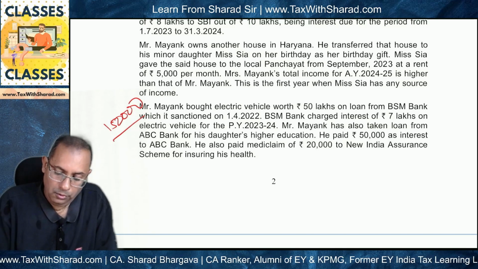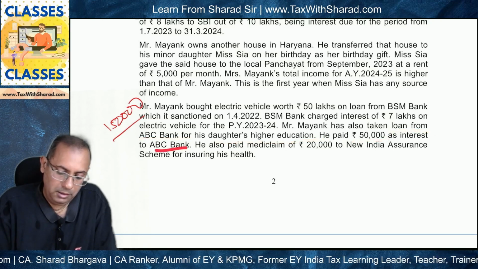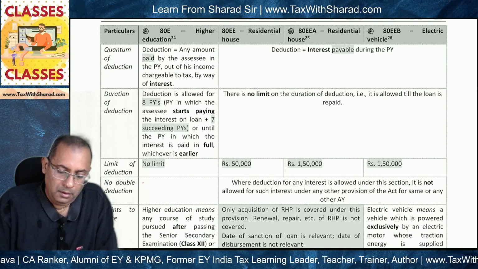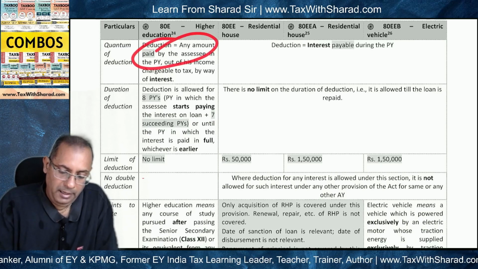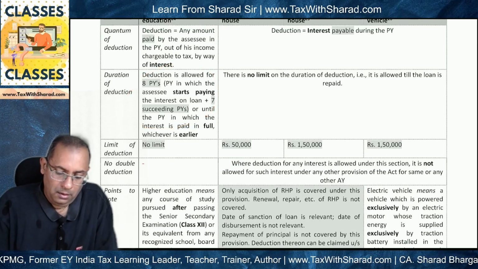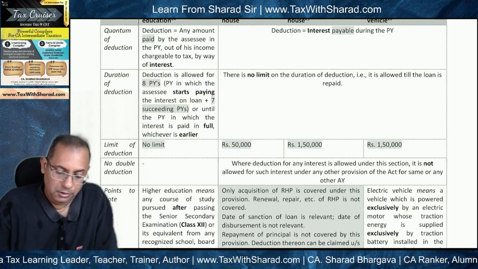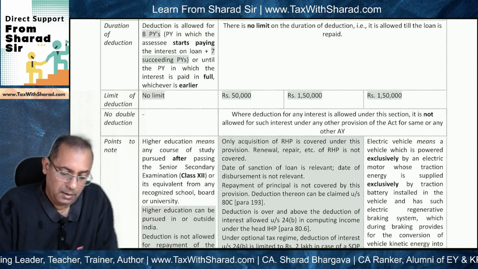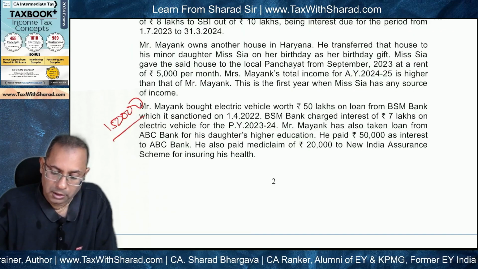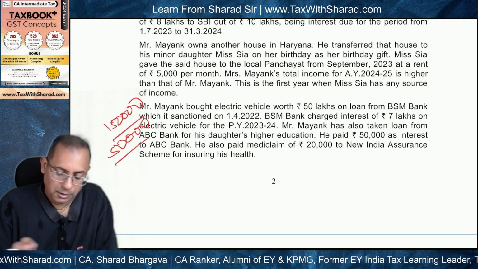Okay. Then the question states, Mr. Mayank has also taken a loan from ABC Bank for his daughter's higher education, and he paid 50,000 as interest to ABC Bank. Now here section 80E will become applicable, where the deduction will be of any amount paid by the assessee in the previous year, and the deduction is allowed for 8 previous years from the previous year in which the assessee starts paying the interest on loans. So we are assuming that this condition is satisfied in our question, and the limit of deduction is no limit. So basically under section 80E, this 50,000, okay, will be allowed as a deduction.